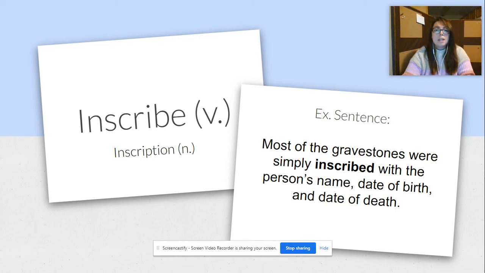Inscribe. It's a verb, and we've got another suffix change to tion, and that changes it to inscription, and that makes it a noun. Our example sentence is, most of the gravestones were simply inscribed with the person's name, date of birth, and date of death.